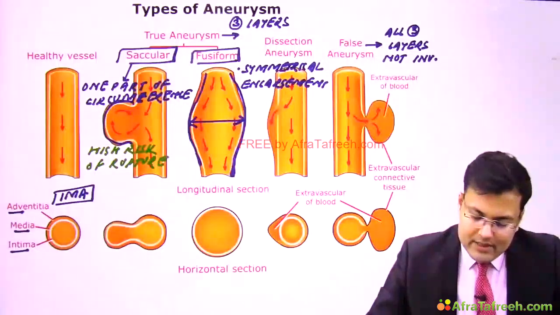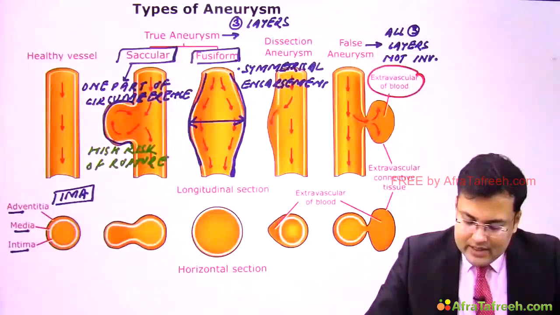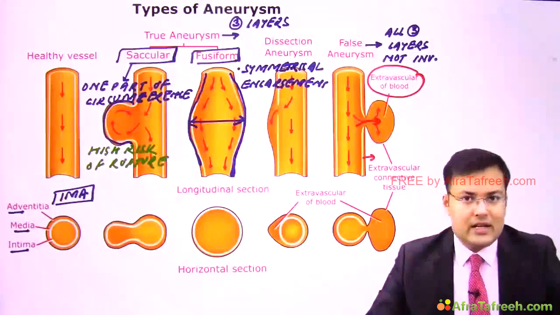Now see what happens in false aneurysm. Can you see here? There is extravasation of blood, there is a tear in the intima, and you can see there is no involvement of adventitia. So all three layers are not involved.